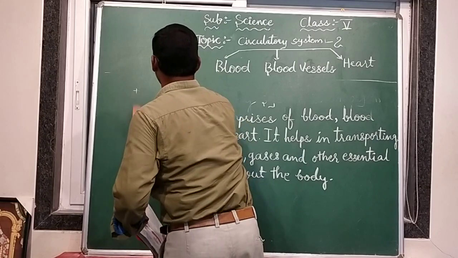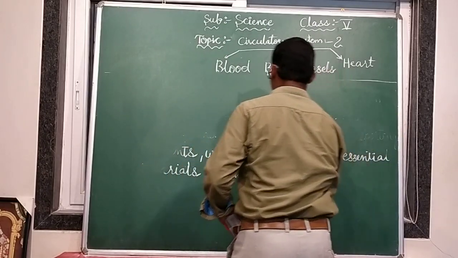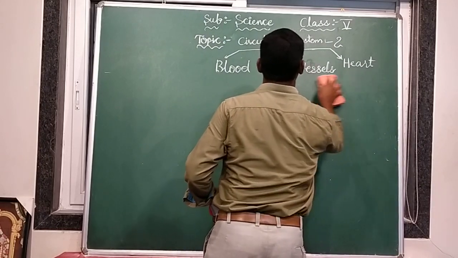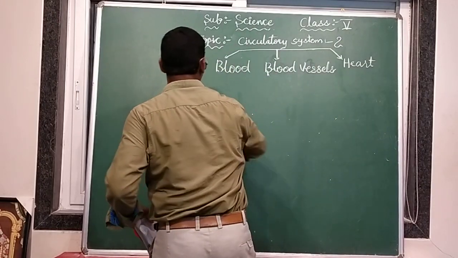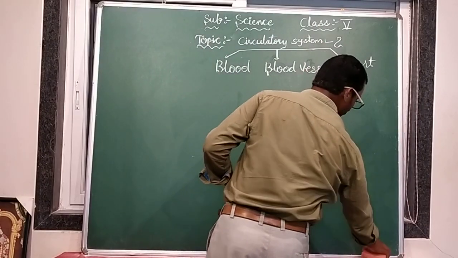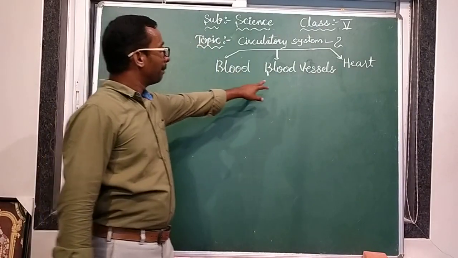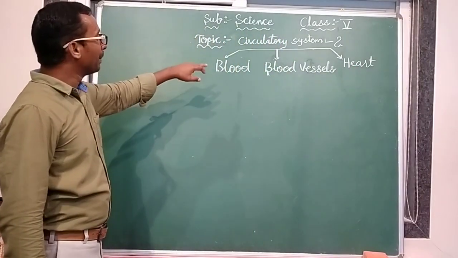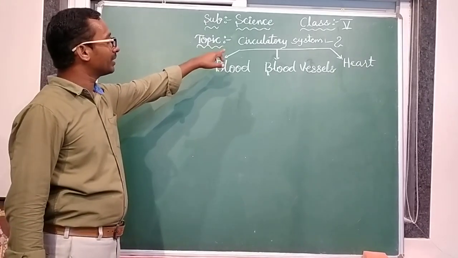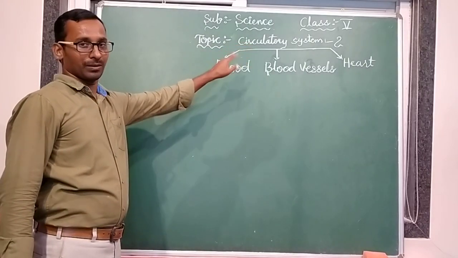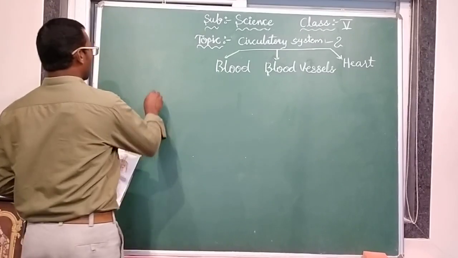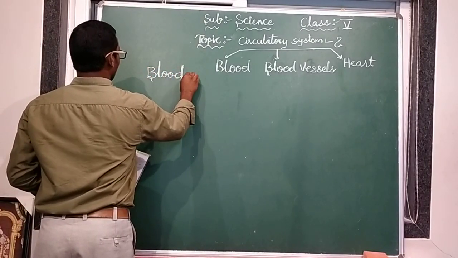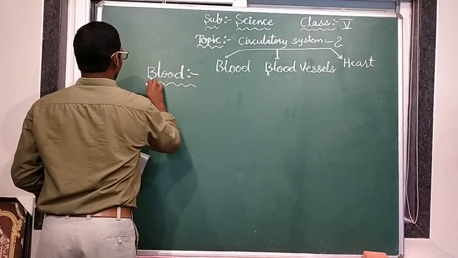Again, now we are going to discuss the components of the circulatory system. I already explained that one. How many components are there? Mainly 3 components are there. What are they? Blood, blood vessels and heart. These are the 3 main components of the circulatory system. First of all, we have discussed blood. Do you know blood?